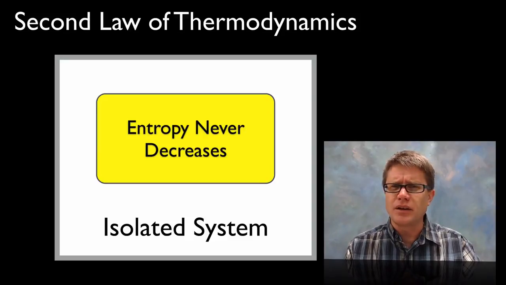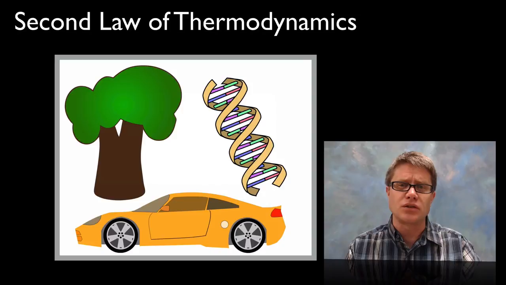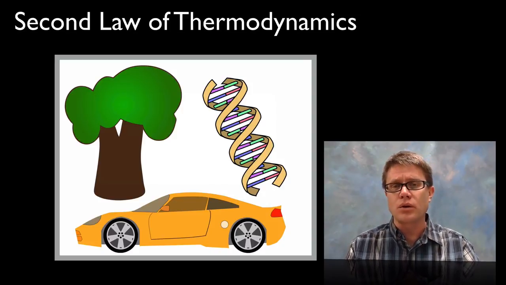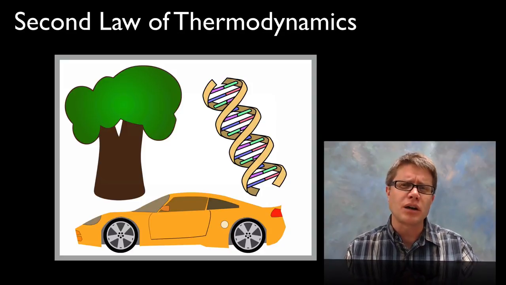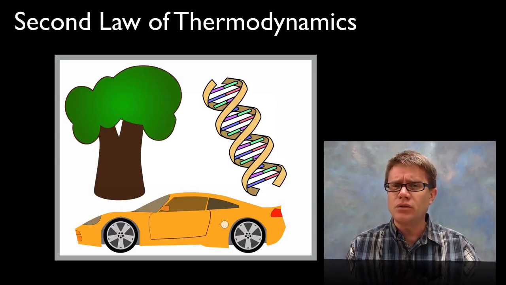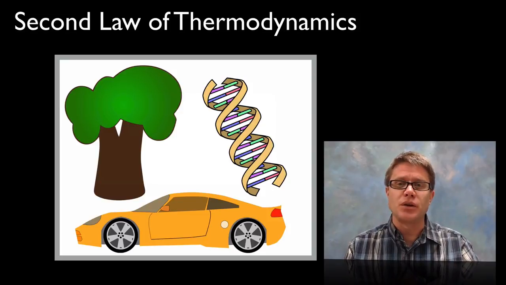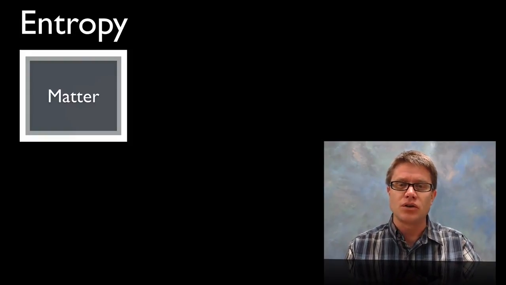Now, you might think to yourself, I know that's not true because I see stuff out there that's not random. In other words, I see trees and cars and DNA, and I know these things have a high amount of order. Well, you're not violating the second law of thermodynamics because remember, we're talking about an isolated system. And so we can decrease entropy in an isolated system, but as we do that, we're increasing entropy of the surroundings or the universe around it.